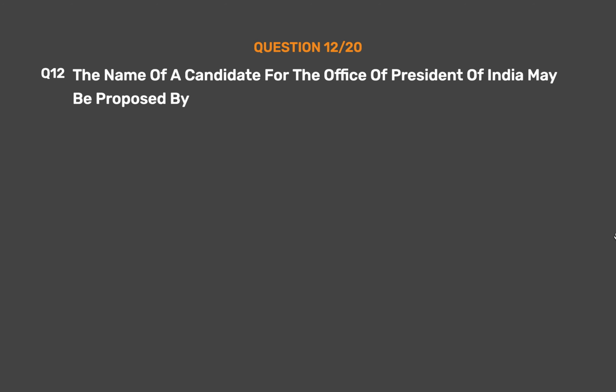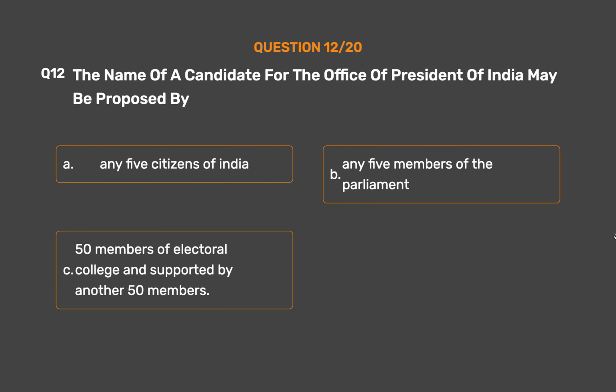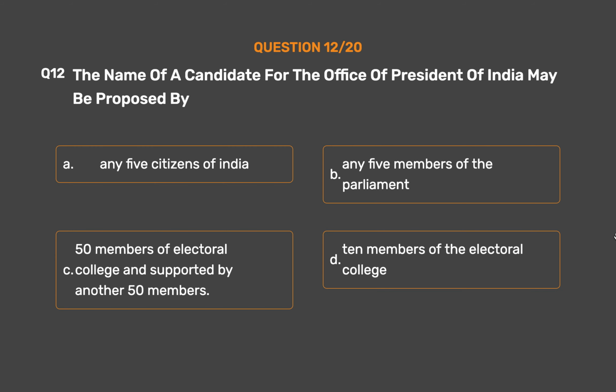Question number 12. The name of a candidate for the office of President of India may be proposed by Option A. Any 5 citizens of India. Option B. Any 5 members of the Parliament. Option C. 50 members of Electoral College and supported by another 50 members. Option D. 10 members of the Electoral College.